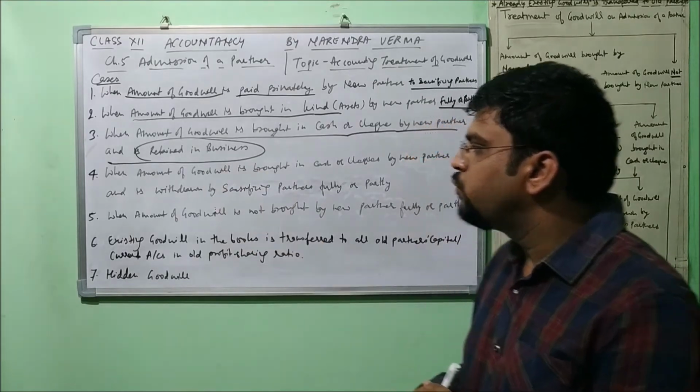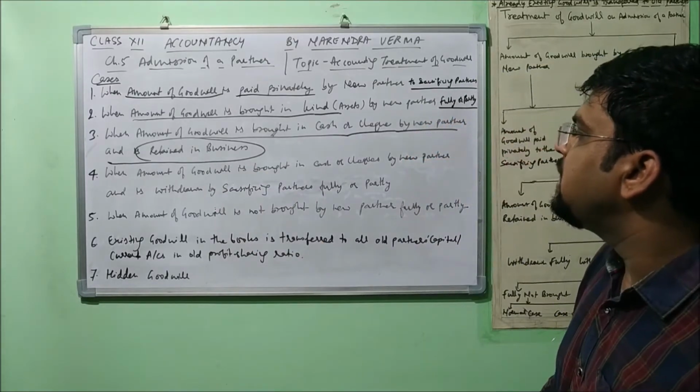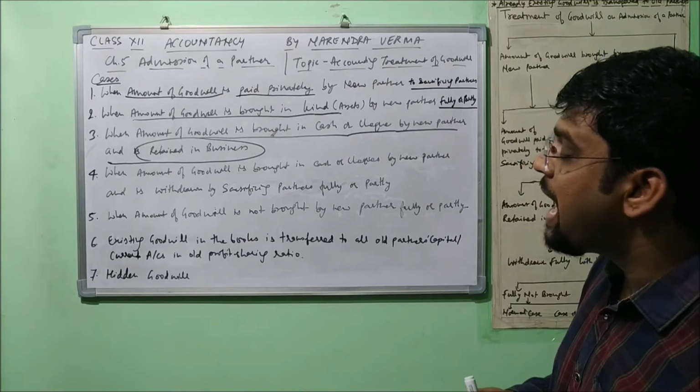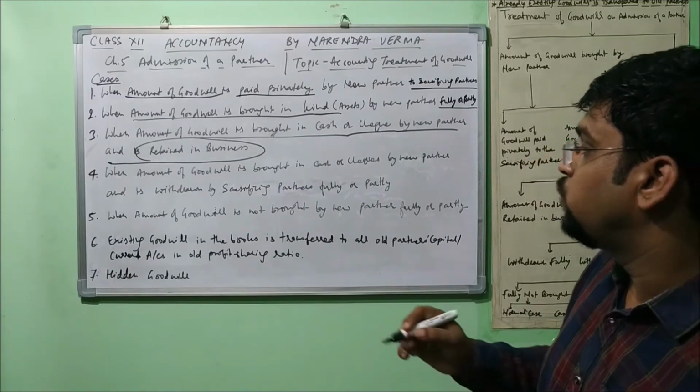Now case 4. When amount of goodwill is brought in cash or check by new partner and is withdrawn by sacrificing partners fully or partly.